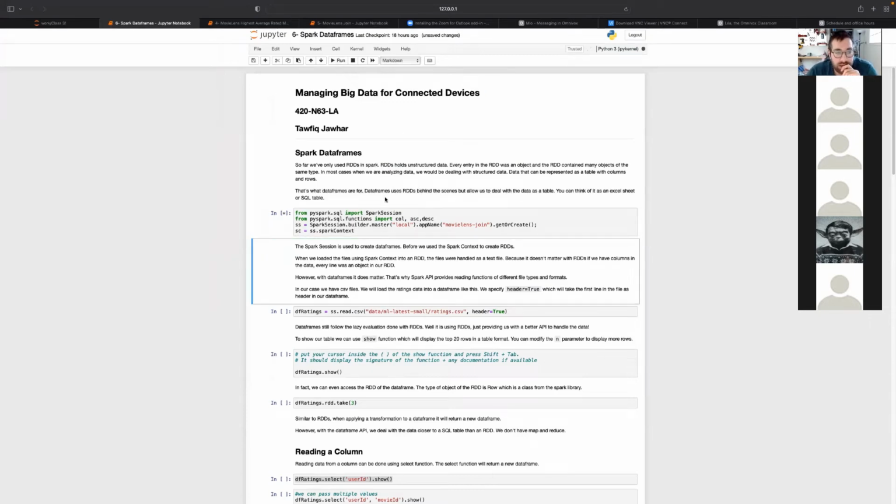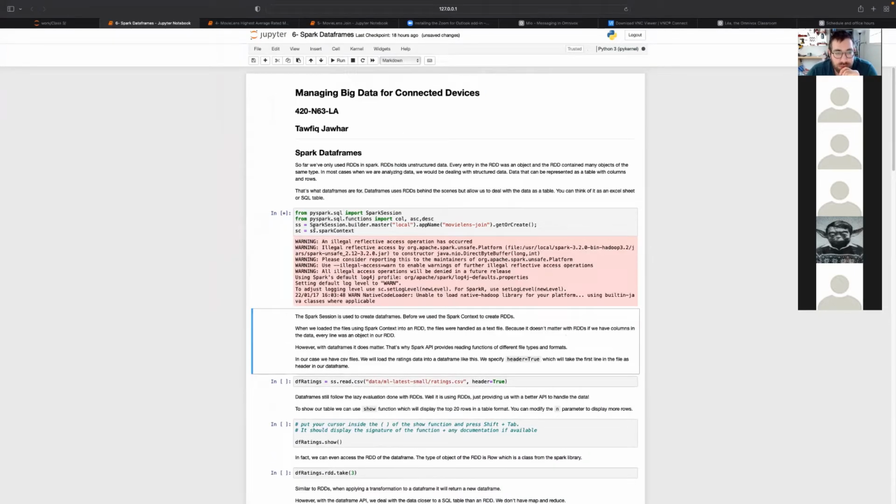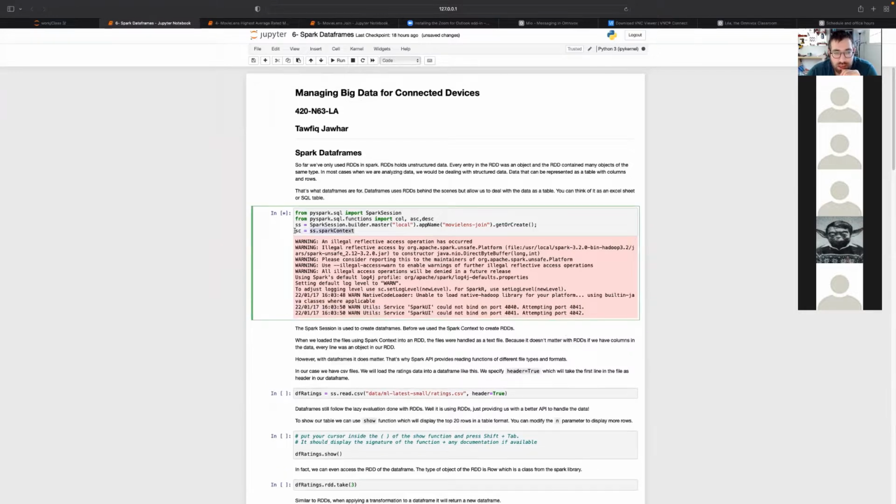So here I'm having exactly as every time, the Spark session and the Spark context, although this time I'm not really going to use the Spark context because we're not creating RDDs anymore. We're going to use something called Dataframes.